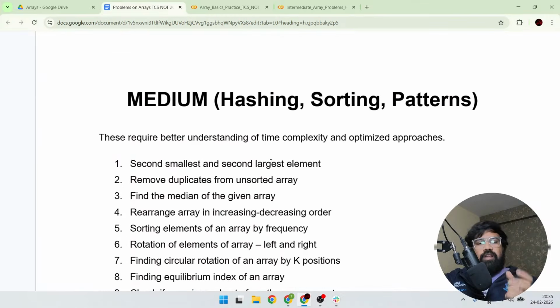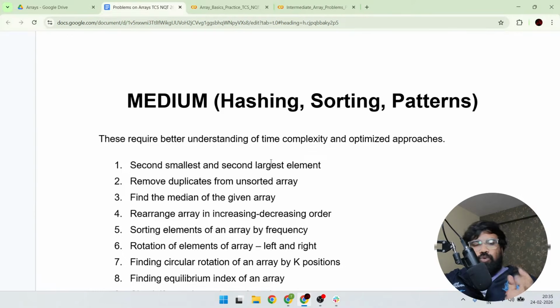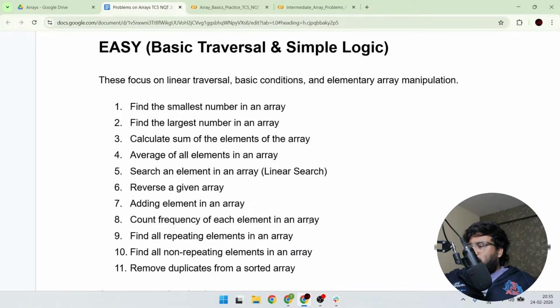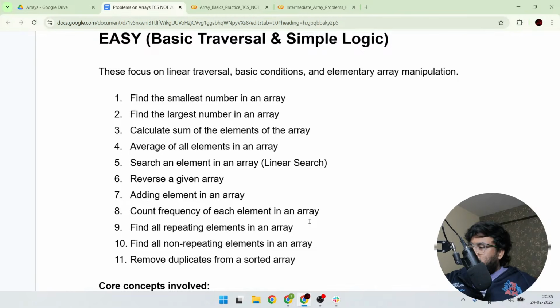If you are aiming for Digital or Ninja, at least you need to prepare up to medium level. Even if you score a little bit less, if you are able to clear one coding question, you have good chances to get into the Ninja role as well. So let's dive into the programs.